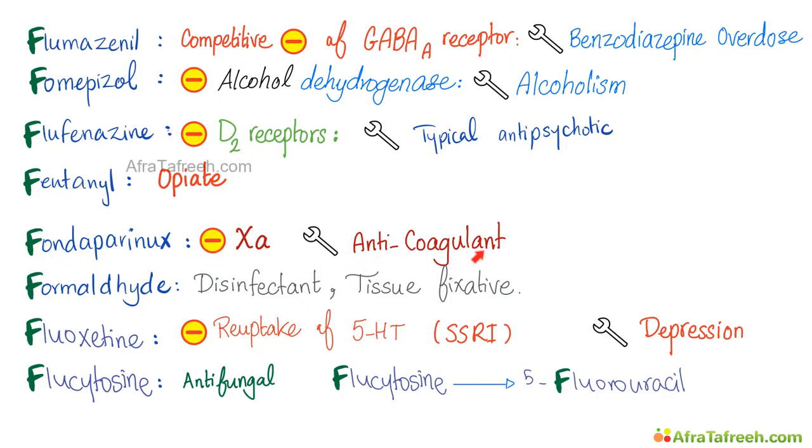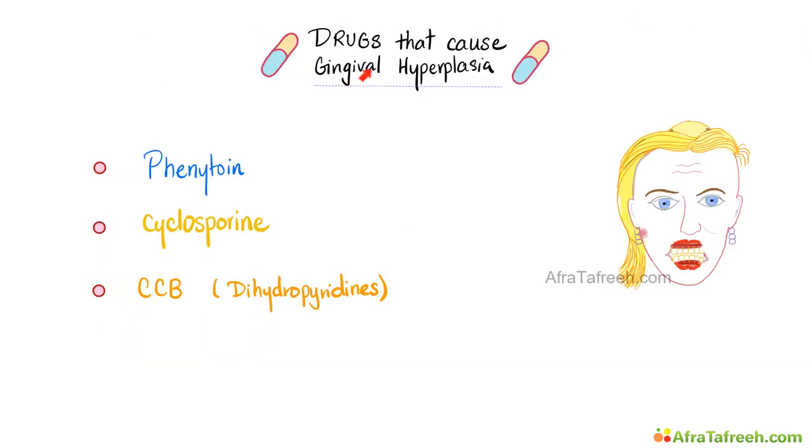Fondaparinux is an anticoagulant. It inhibits factor 10A. Formaldehyde is a disinfectant and tissue fixative. Fluoxetine inhibits reuptake of 5-HT. Flucytosine is antifungal. Flucytosine will become 5-FU. FU back. These are the drugs that can cause gingival hyperplasia.